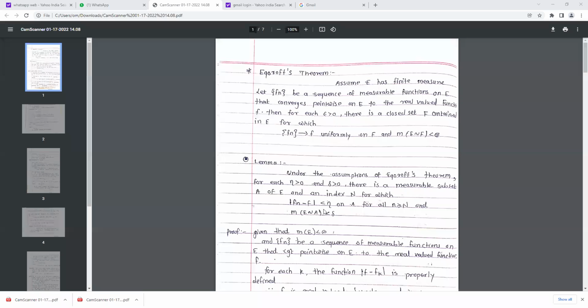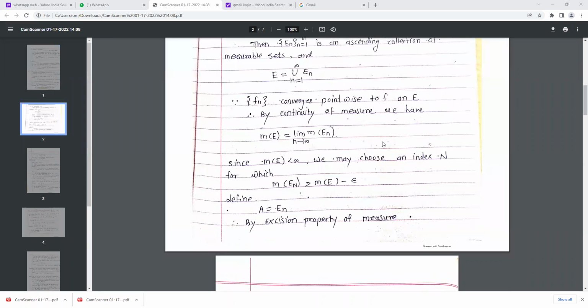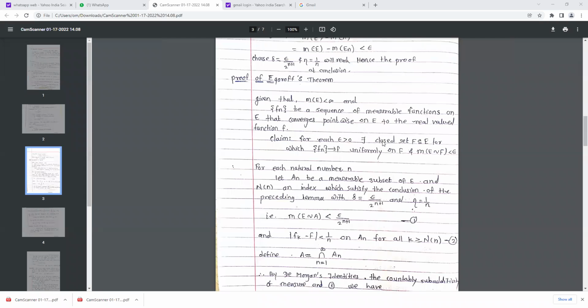That means the sequence converges uniformly. Now here we have to show that on that closed set F, the sequence tends to the real valued function f uniformly. Given that the sequence converges to that function pointwise, we have to show that it tends to that function again uniformly on that particular closed set.